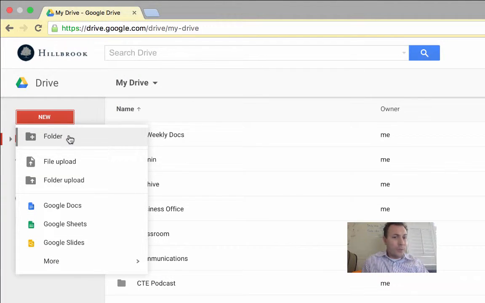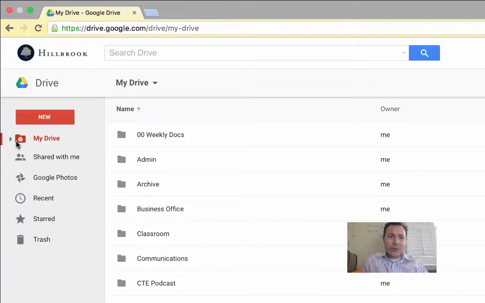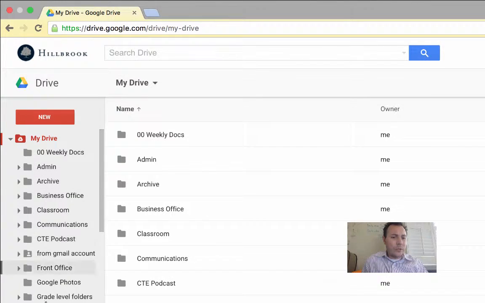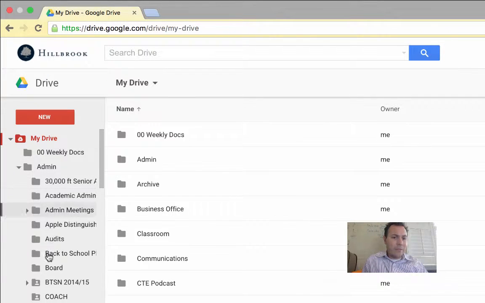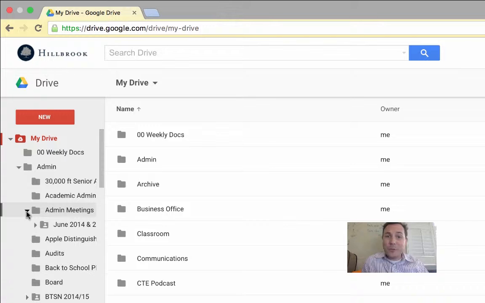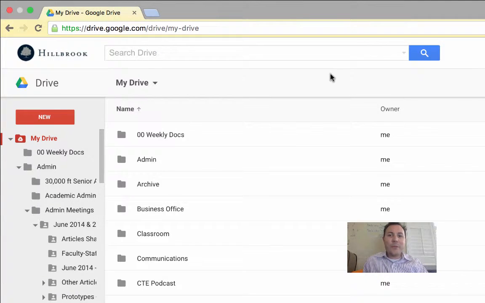I like to put stuff in folders because it's a nice way to organize, but you can also just search. Once you do add stuff to folders, they all show up here, and you can have folders within folders, right? You're used to this kind of thing. Folders within folders within folders. It's crazy. Nesting dolls within folders. What's happening with our lives? Or you could just search.